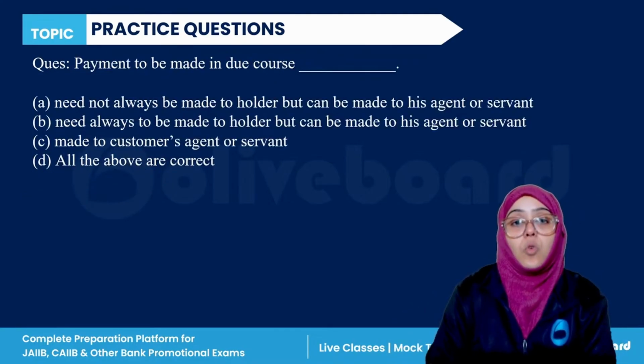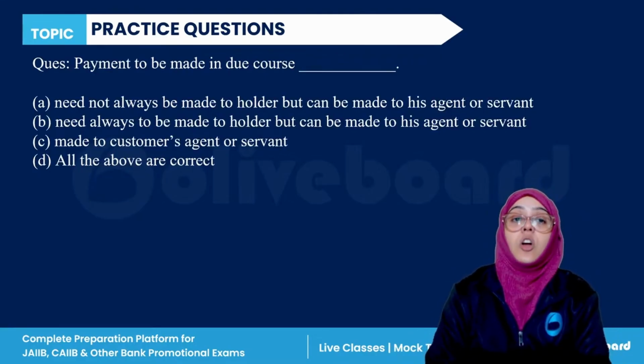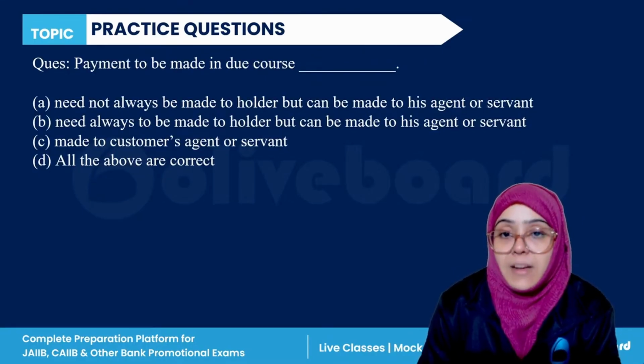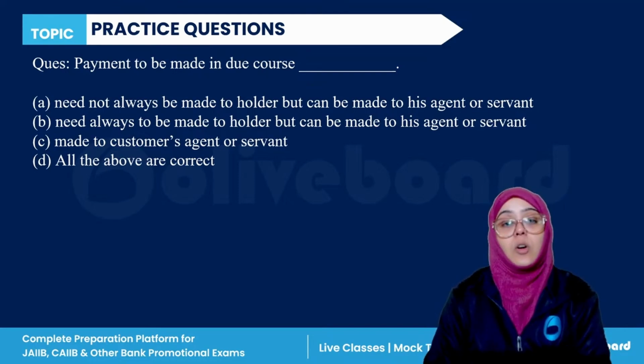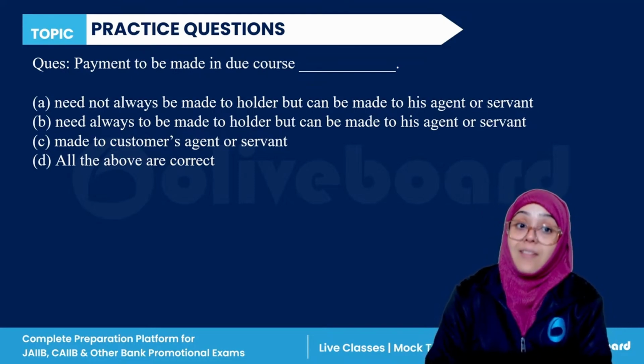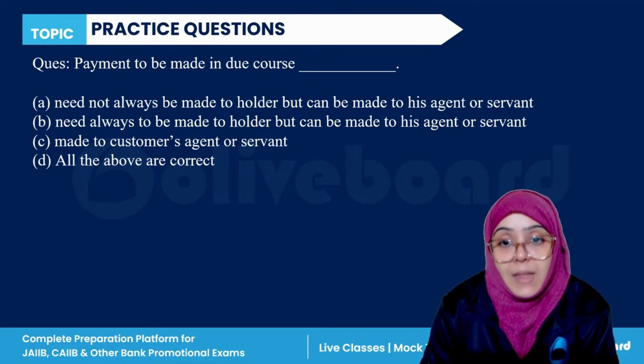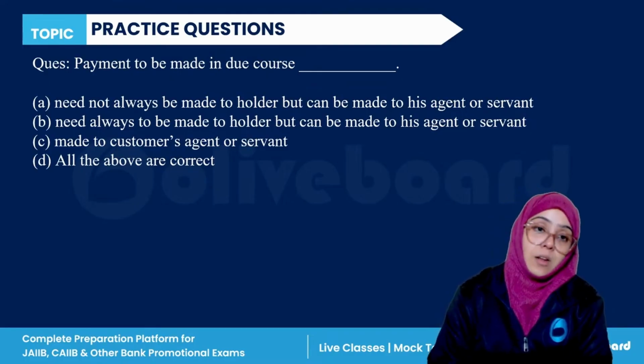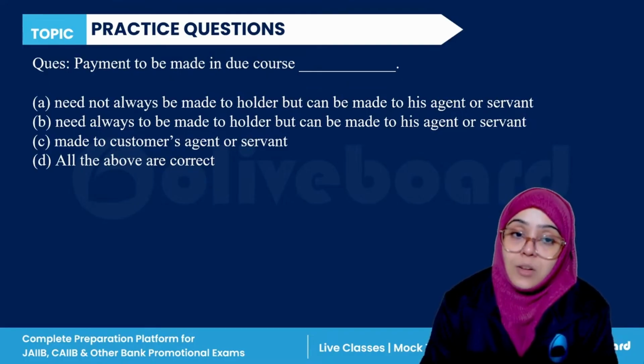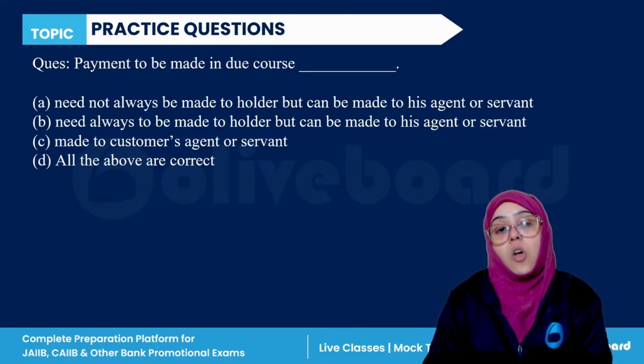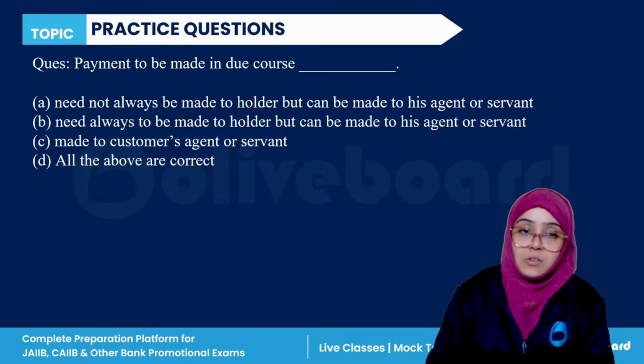Next, payment in due course need not always be made to the holder but can be made to his agent or servant. Made to the customer's agent or servant, or all of the statements are correct.